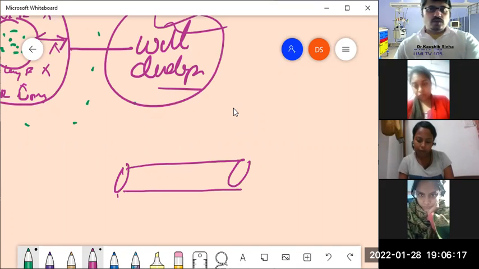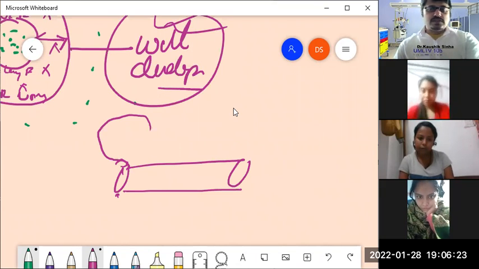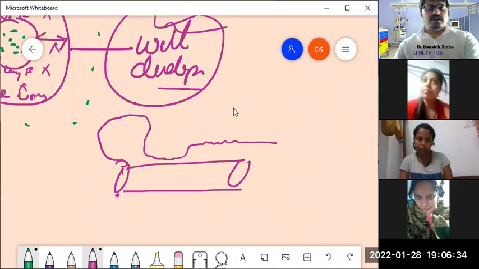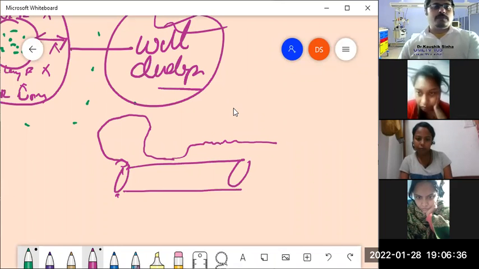Now, the walls of the neural tube are variously developed. In some areas, the walls are hugely developed. In other areas, the development is very narrow. In some other areas, there is a bit more development. So there are different forms of development of the walls of the neural tube.